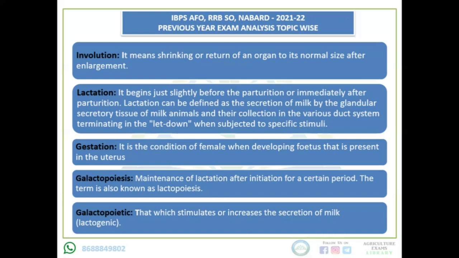There is secretion of milk by the glandular secretory tissue of milk animals, and after that milk is collected in the various duct system, and after that there is a let down when there is stimulation from outside. External stimulation means stimulation given by the hormones present in the milk animals. For this let down of milk, which hormone is responsible? Oxytocin. When oxytocin gives stimulation, the glandular secretory tissue secretes milk that is collected by the various duct systems, and that leads to the let down of milk, meaning milk is ready to release.